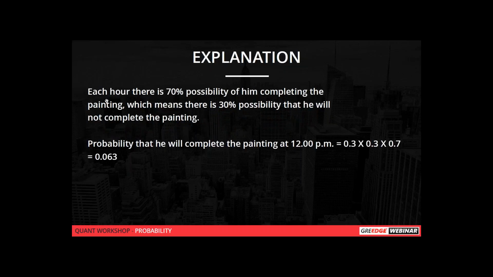As I said, there is a 70% possibility that he will complete the painting, which means that there is a 30% possibility that he will not complete the painting. That is 100 minus 70, which is nothing but 30% possibility. So the probability will be 0.3. That is, he is not completing in the 10th hour, and 0.3, he is not completing in the 11th hour, and 0.7, he is completing in the 12th hour.